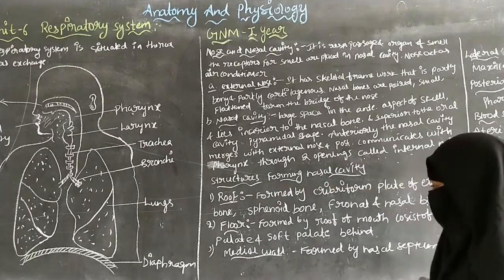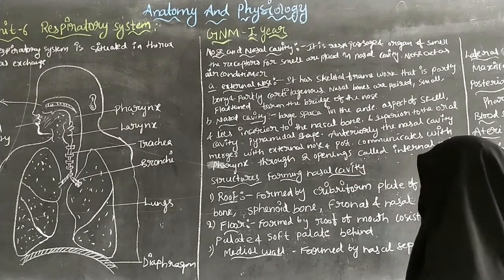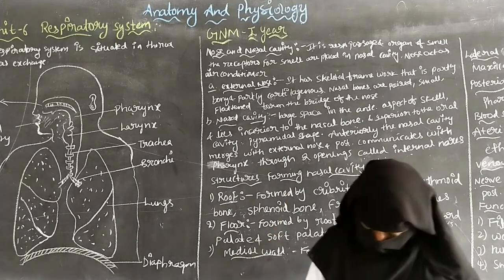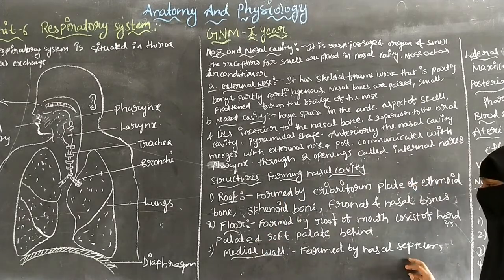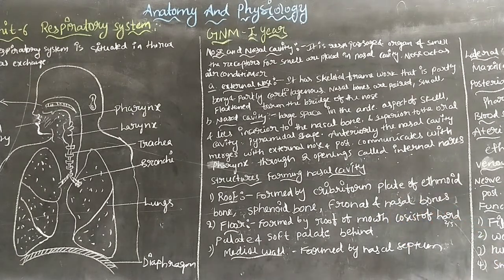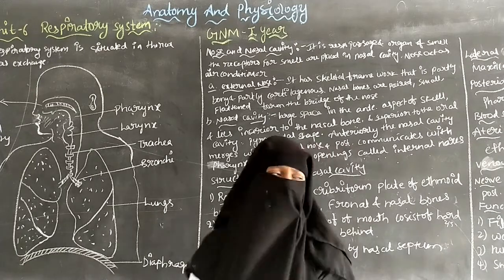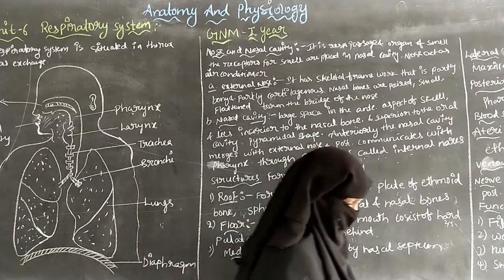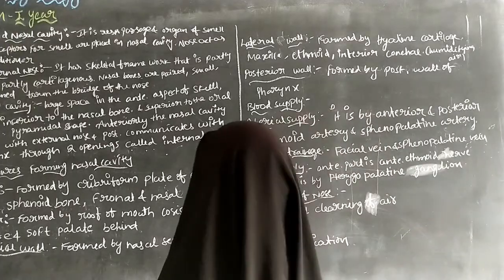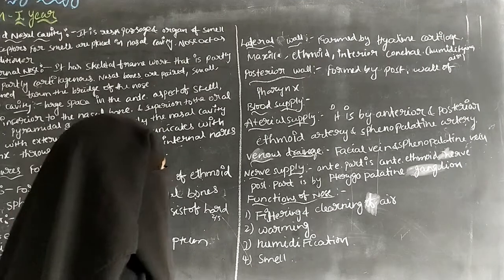And the next one is the medial wall. The medial wall can be formed by the nasal septum. And the next one is the lateral wall. The lateral wall can be formed by the hyaline cartilage of the maxilla.